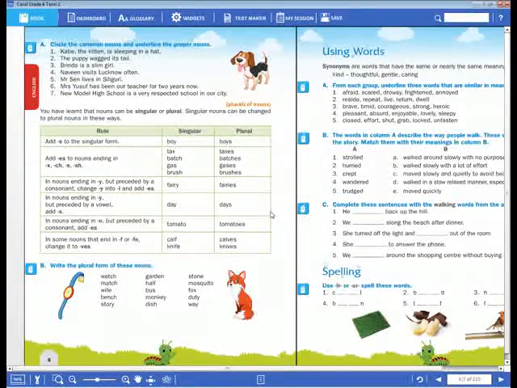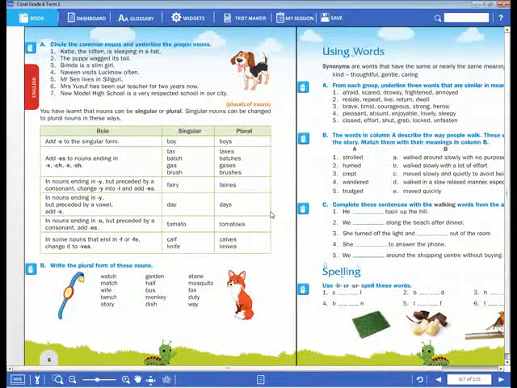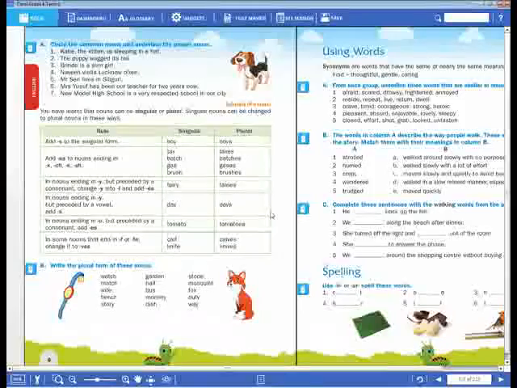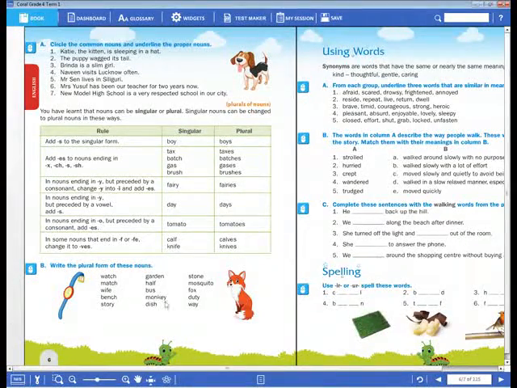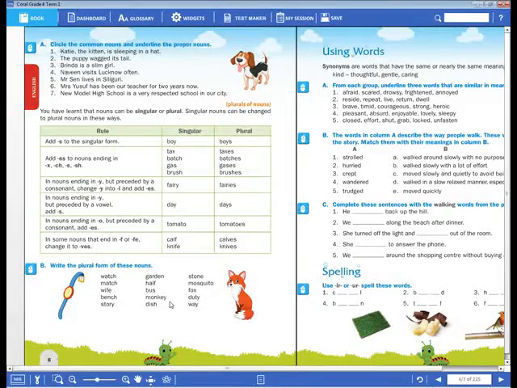Next, bus. Buses. B-U-S-E-S. Fox. It ends with the letter X, so what do you have to add? Foxes. Bench. It ends with the letters CH, so you have to add ES here. Monkey. Just S, because the last letter is Y, but before this letter we have a vowel, so you have to add just S.